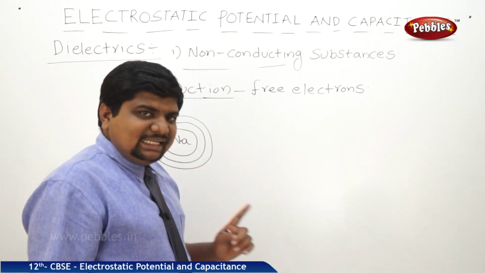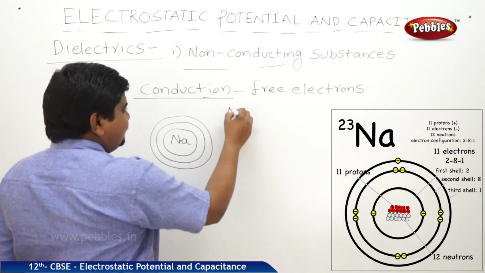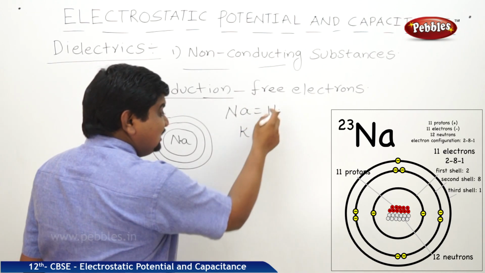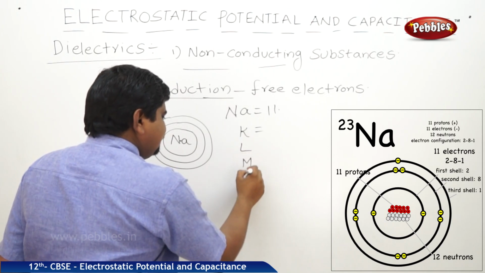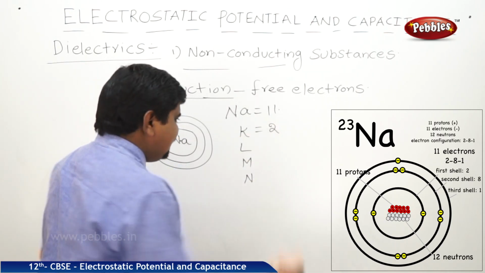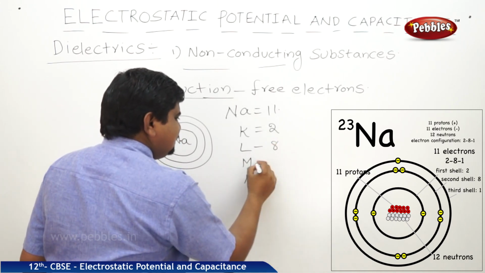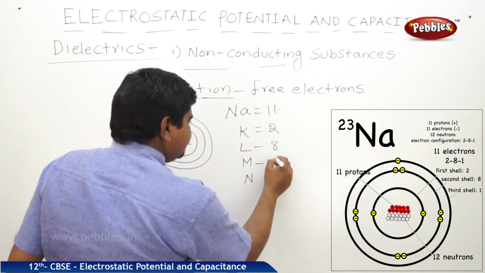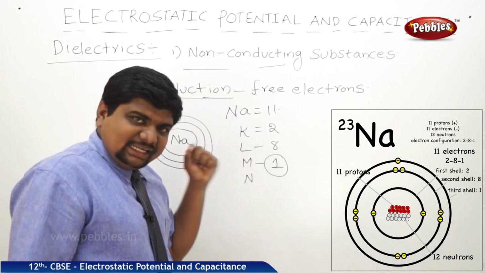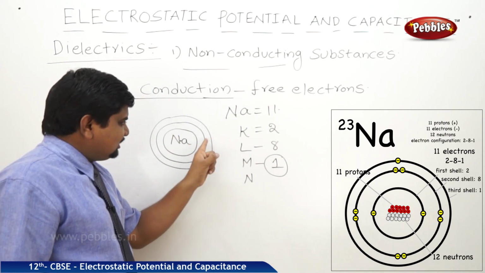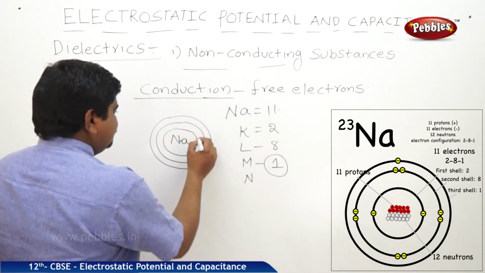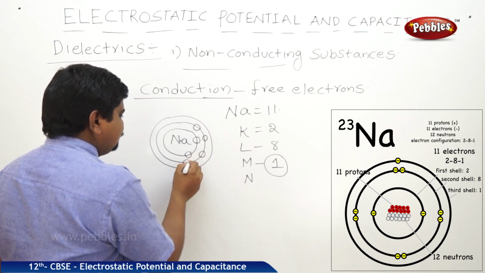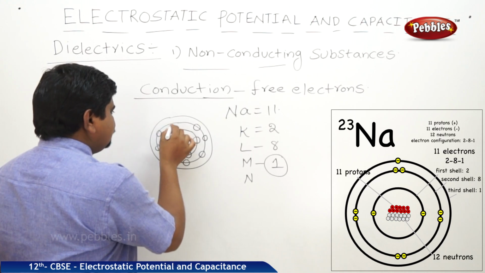Sodium's atomic number is 11. What is the arrangement of these 11 electrons in the shells? K, L, M, N. Maximum is 2 in K, maximum in L is 8, maximum in M is 18. But 2 plus 8 is 10, and 11 minus 10 is 1. This 1 is the electron which is present in the outermost shell: 2, 8, 1.